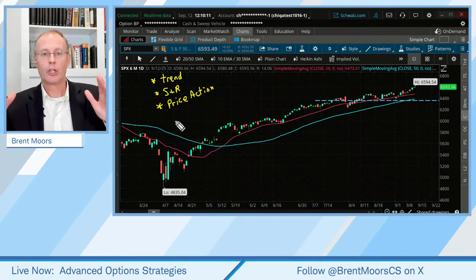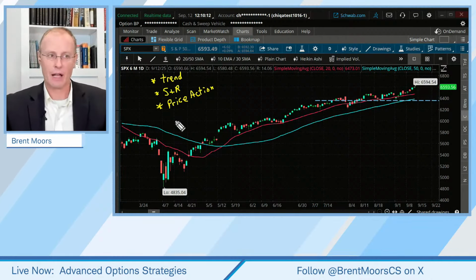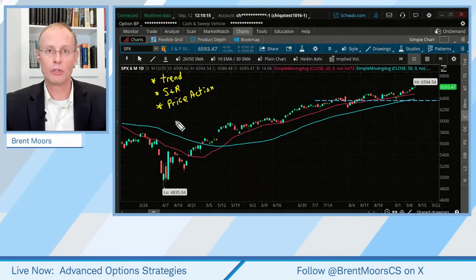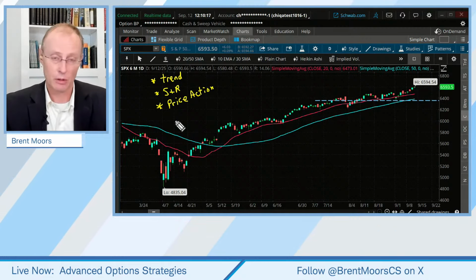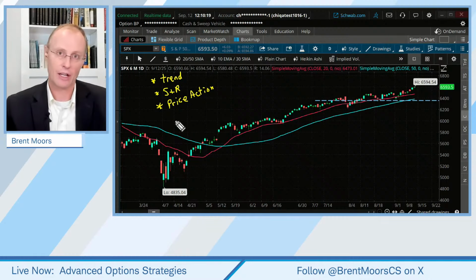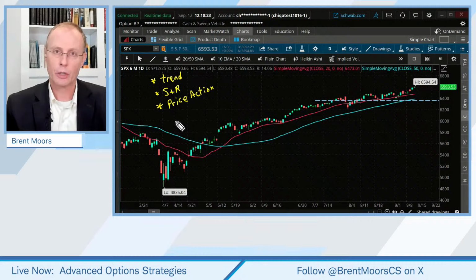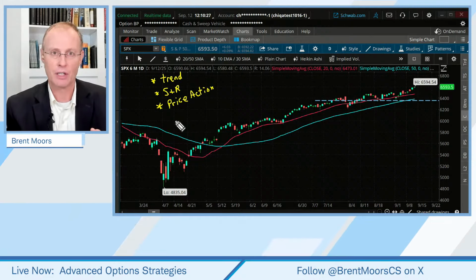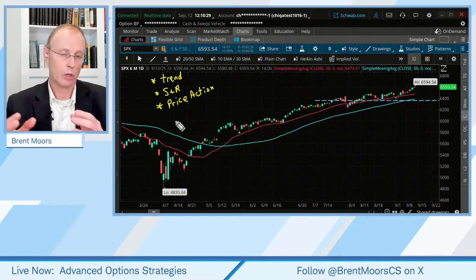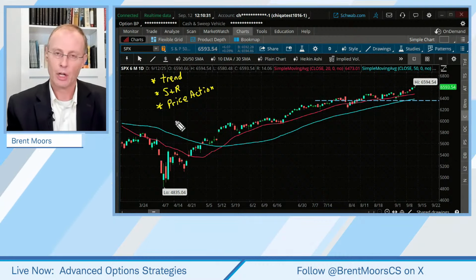Now, what about fundamental analysis? Could you use fundamental analysis? Absolutely. Let me make a generalization here. Generally speaking, the longer term you're looking, probably the more fundamental analysis comes in play. When you're looking at shorter term trades, probably the less the fundamental analysis comes in play.